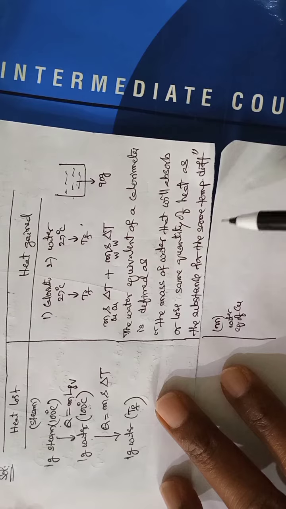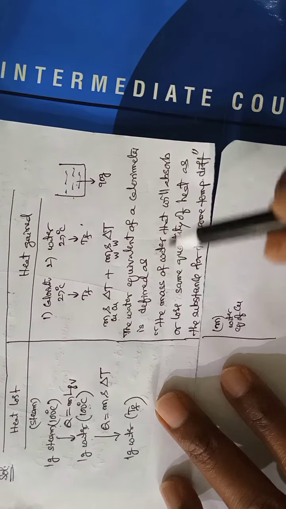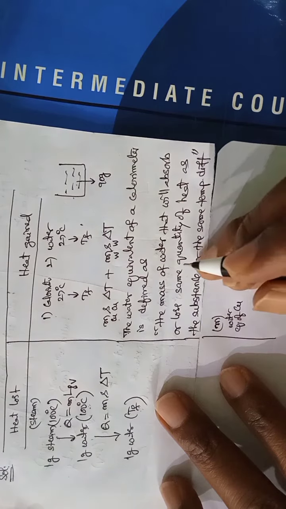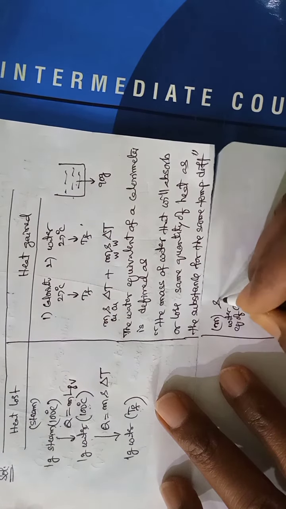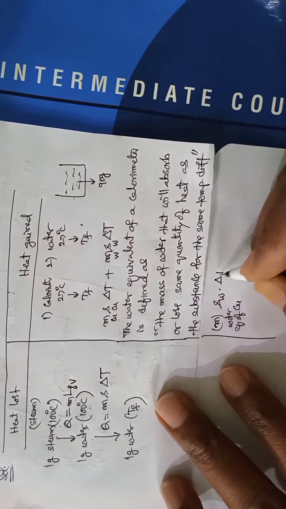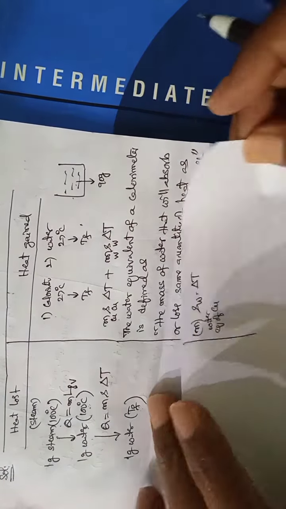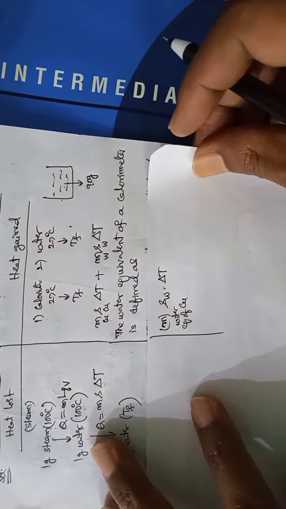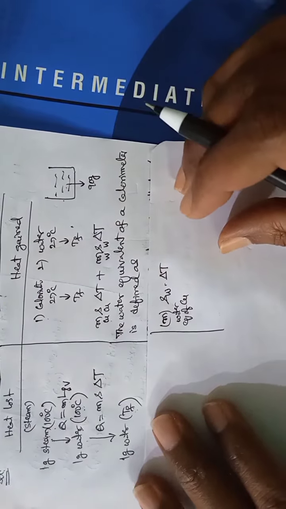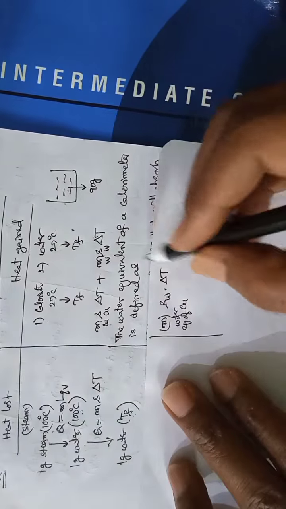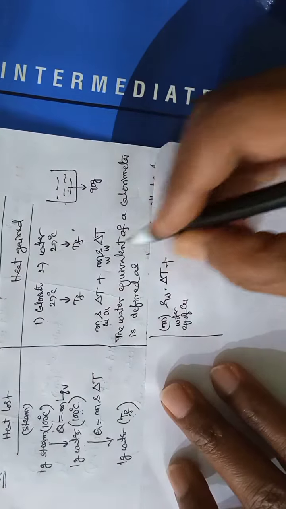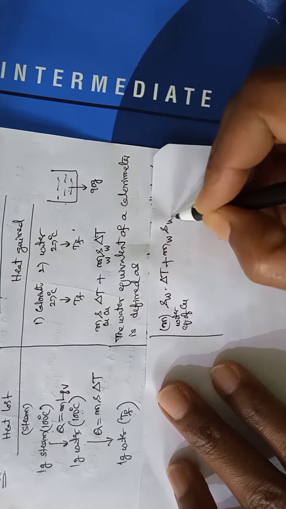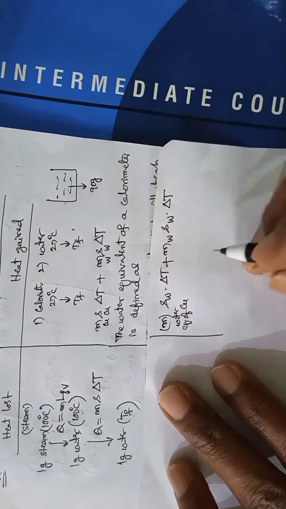See, when you are taking its water equivalent, then the specific heat also must be of water only, into delta T. Here mass of water, specific heat of water, delta T.